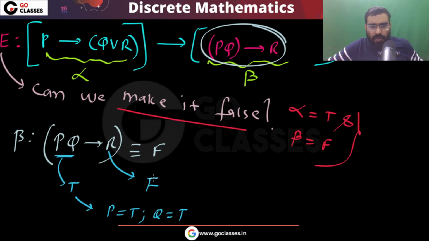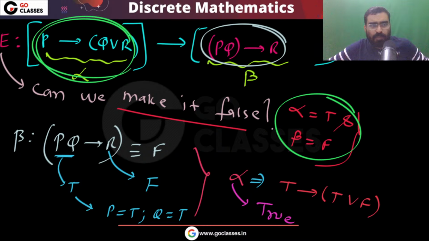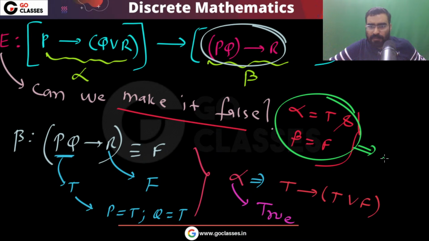Okay, now you tell me, what will be alpha now? This alpha will be, remember, P is already true implies Q is true, R is false. So true implies true, that is true. So this alpha is true. So can we make it false? Yes, of course we can make it false. We can make alpha true, beta false. It is possible.